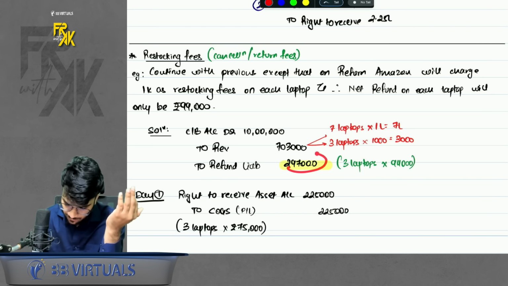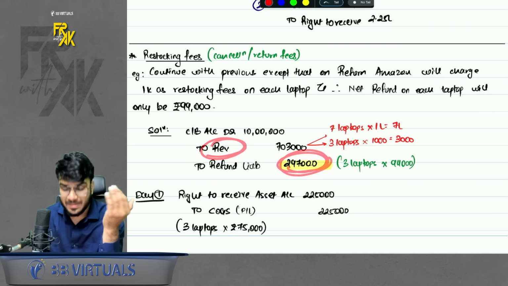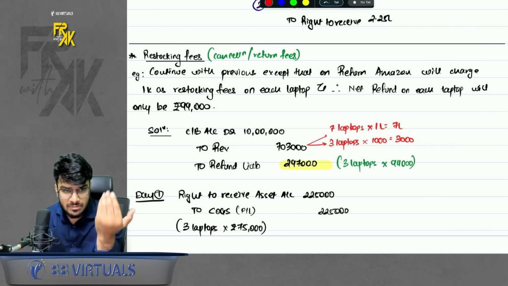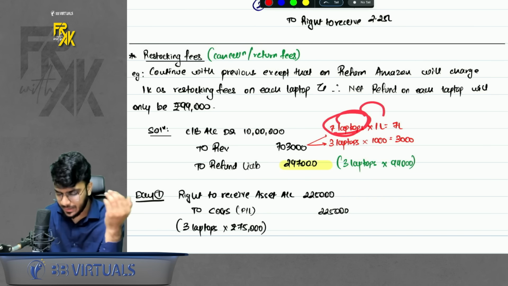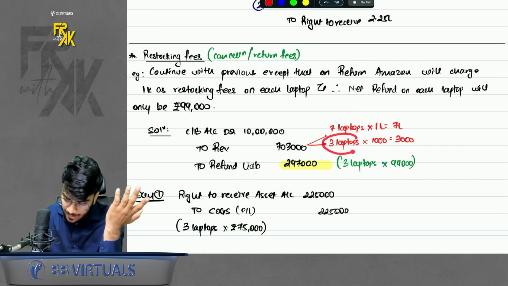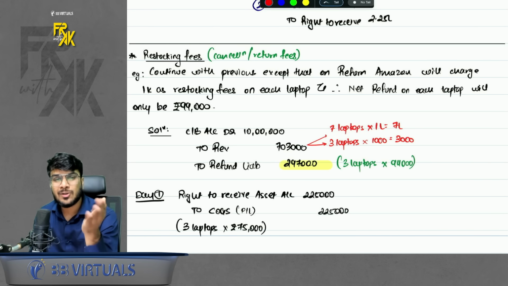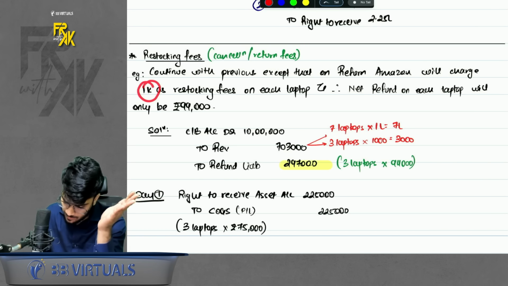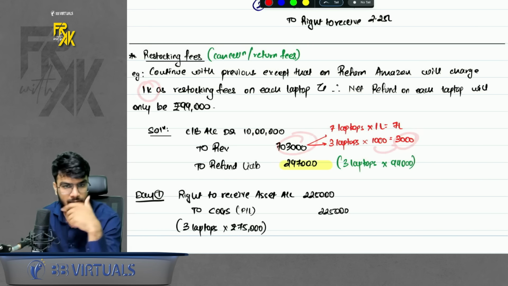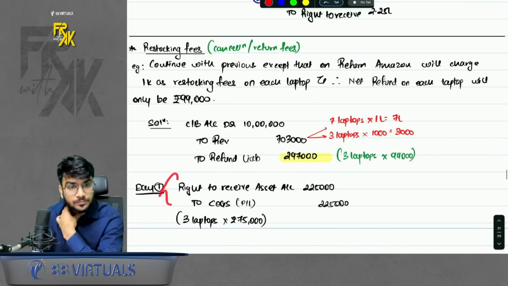So this will be the refund liability, and revenue here will not be 7 lakhs, it will be 7 lakh 3,000. How come 7 lakh 3,000? For 7 laptops, 1 lakh is accrued. For the 3 laptops which you expect to be returned, can I say 1,000 rupees ultimately we will not return only? So this much revenue you can book, 7 lakh 3,000. The second entry remains the same.